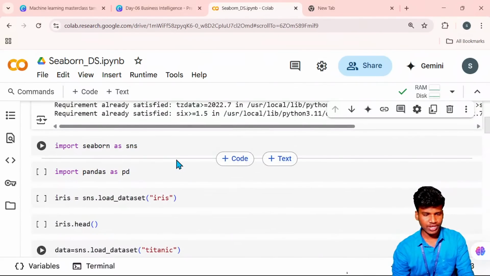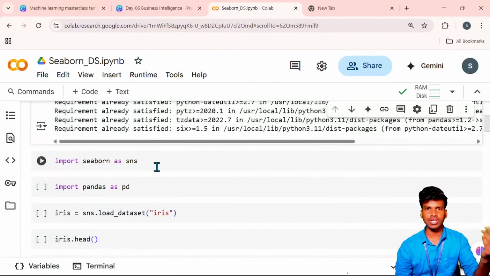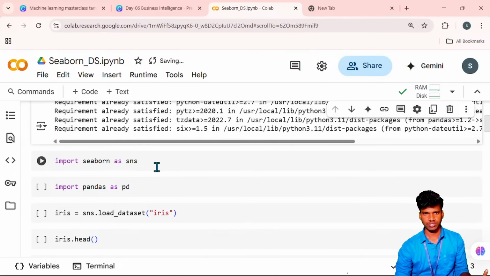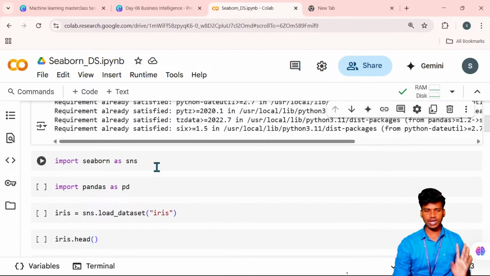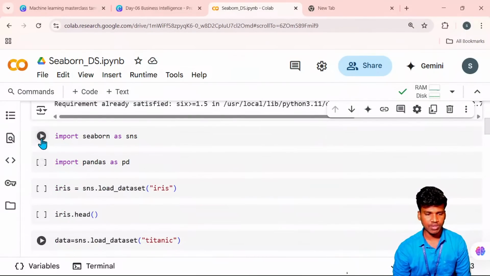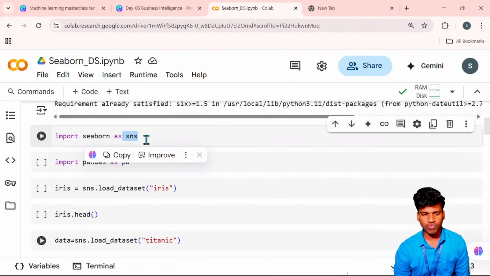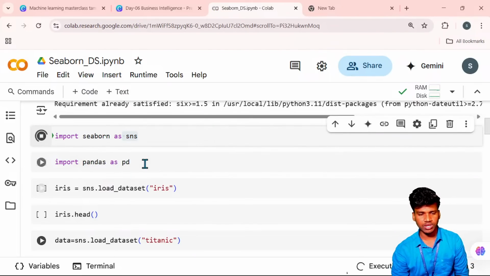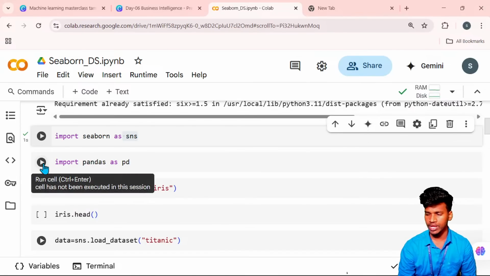Okay. So next, once we have installed the library, we import it. Just like how we install an application and then log into our page, every social media works this way. So we install the library, then we import it: import seaborn as sns. What does sns mean? It's a short form of seaborn. Once I run this, the library will be imported.